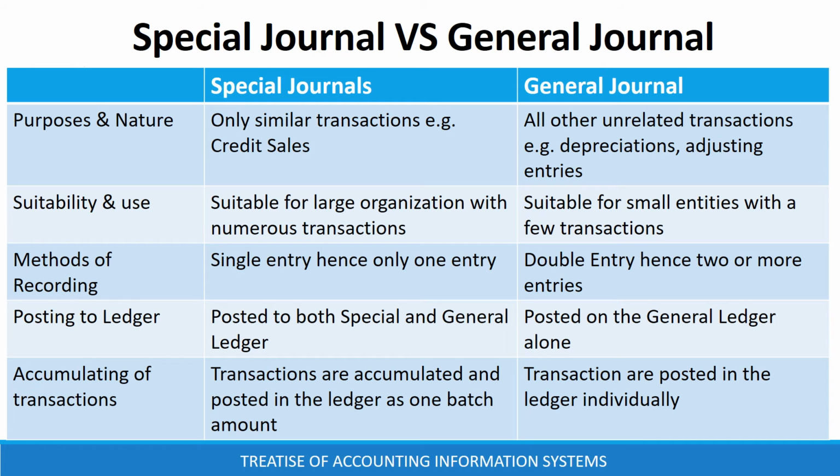At the end of the day, transactions in the special journal are posted in both the special ledger and the general ledger, while transactions in the general journal are posted only in the general ledger. Lastly, in special journals, transactions are accumulated and posted in the ledger as one batch amount, while in the general journal, transactions are posted in the ledger individually.